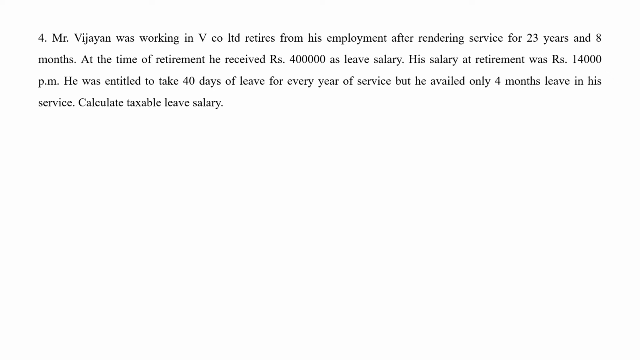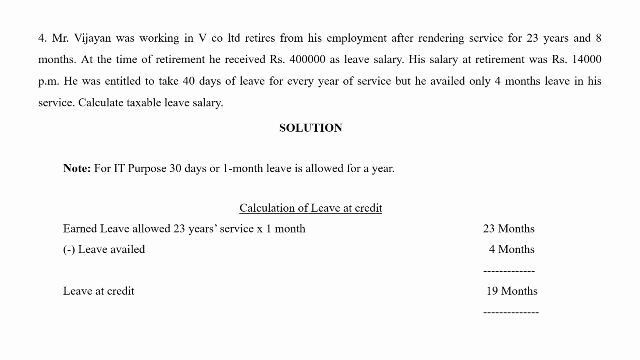Okay, now we are going to calculate the leave salary if he is a non-governmental employee. So there are 4 rules that we have seen under the rule topic for leave encashment. 4 types of things that we need to see for exemption of leave salary. So before we go into the solution, we have to calculate a few things. Number 1 that we're going to calculate is leave at credit.